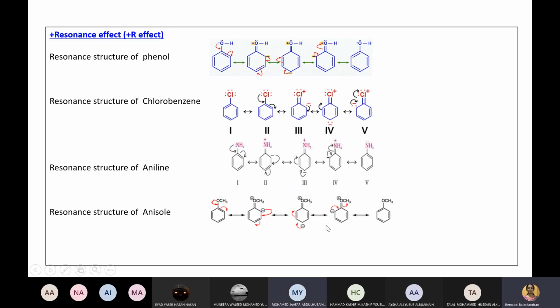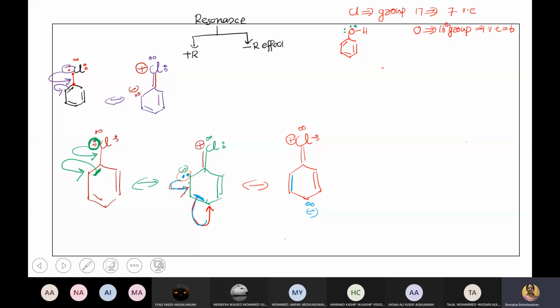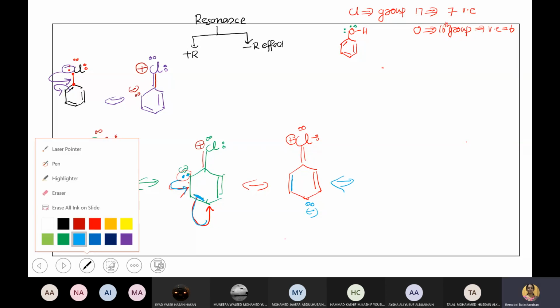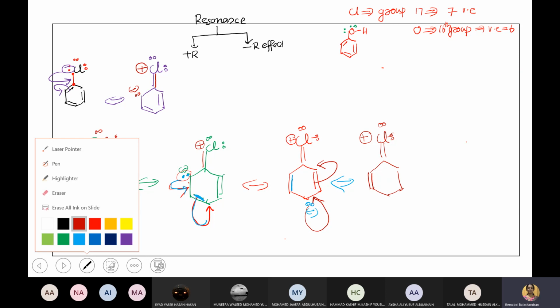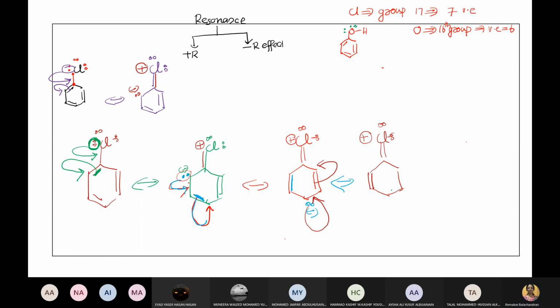What's the next structure then? Tell me. So 2 electrons form the bond. This bond will become 2 electrons. Same process. So you get double bond Cl 2, 4, plus. Now this bond remains the same. Now the new bond is formed. What's the new bond formed? Here we have a new bond, right? Correct?